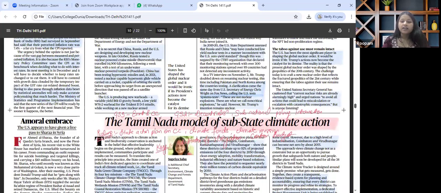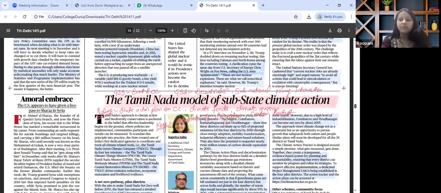The next important article that is there in paper and catches our attention talks about the Tamil Nadu model of sub-state climate action. Now, this is relevant for GS paper 3, environment and climate change, and also GS paper 2, governance, wherein decentralization and sub-national policy framework, how when implemented in some state is working out really well.